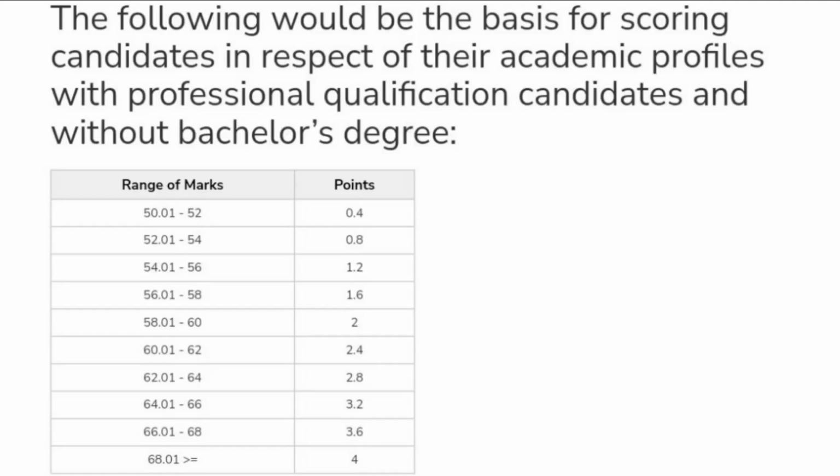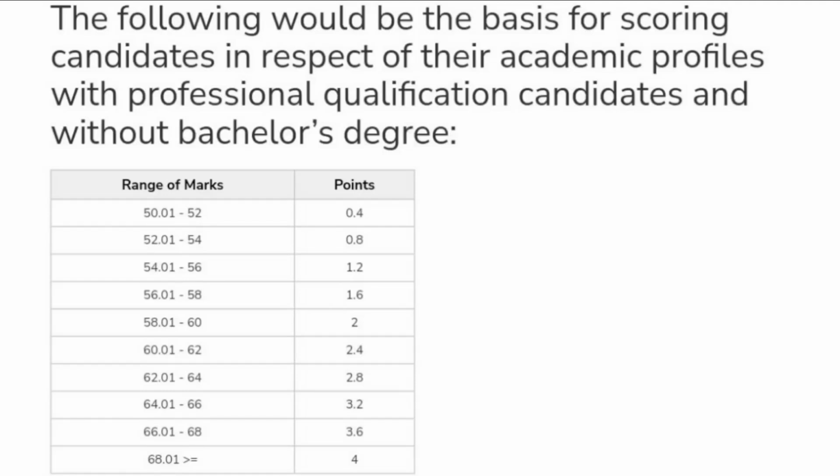If it is between 60 to 62, then for that there are 2.4 marks. If it is between 62 to 64, for that there are 2.8 marks. If it is between 64 to 66, for that there are 3.2 marks. If it is between 66 to 68, for that there are 3.6 marks.